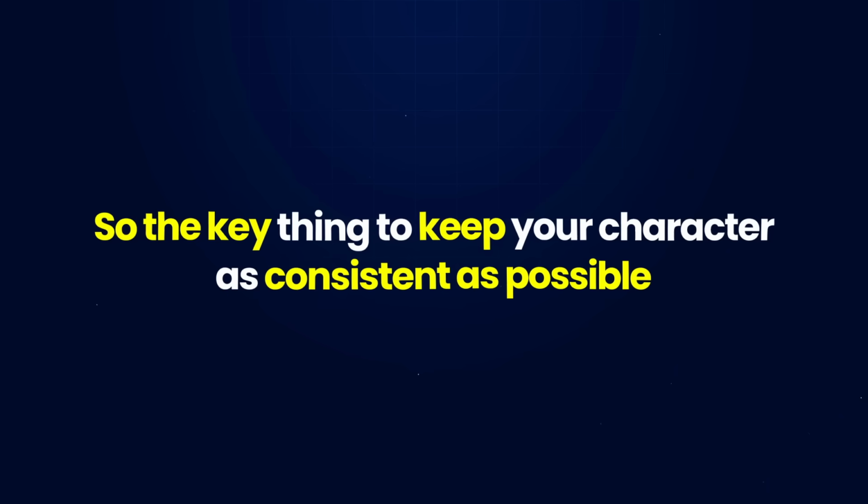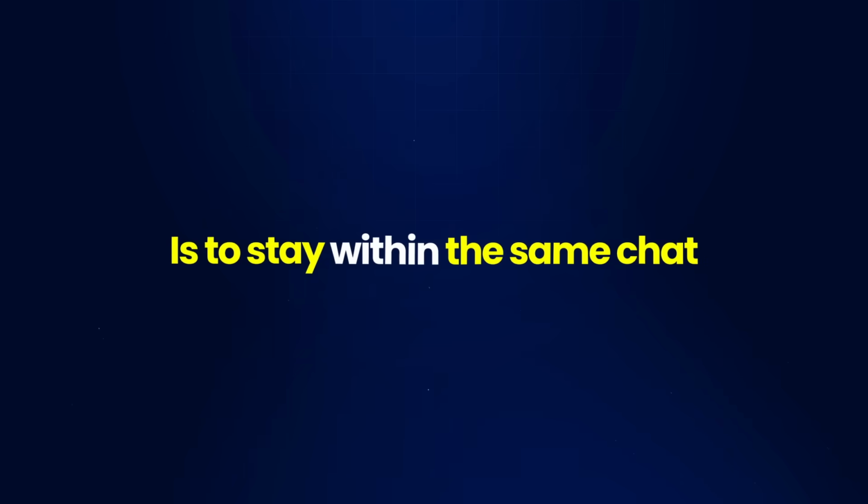So with that done, let's actually put her into some different environments. So the key thing to keep your character as consistent as possible is to stay within the same chat. Doing this lets you keep your prompts really simple while still getting surprisingly good results. Because ChatGPT remembers the character from our previous messages, I don't need to re-describe her entire appearance every time. I can just focus on the new environment or action I want.